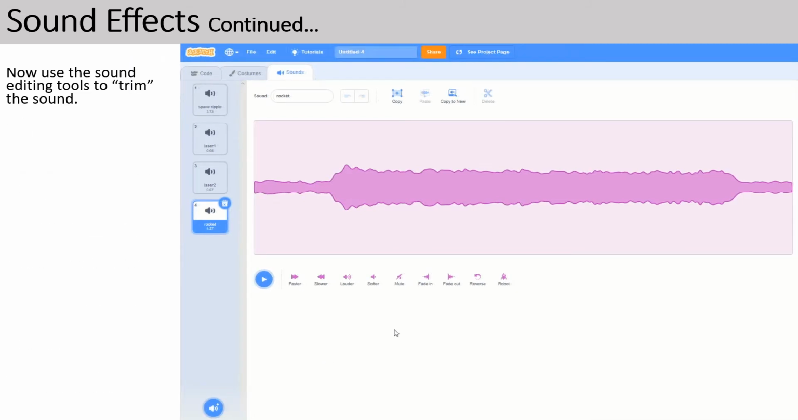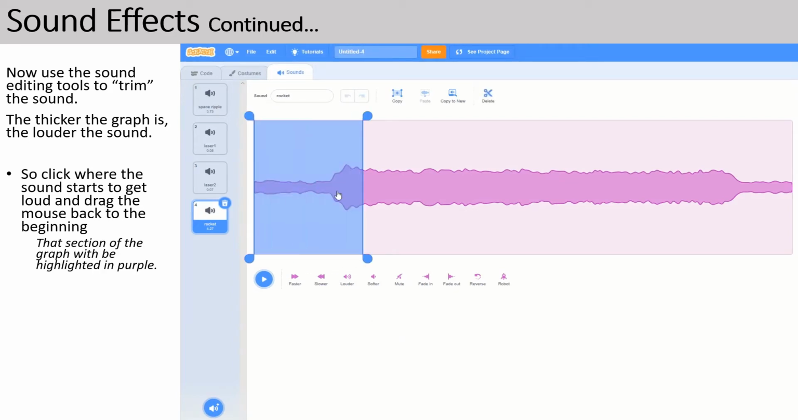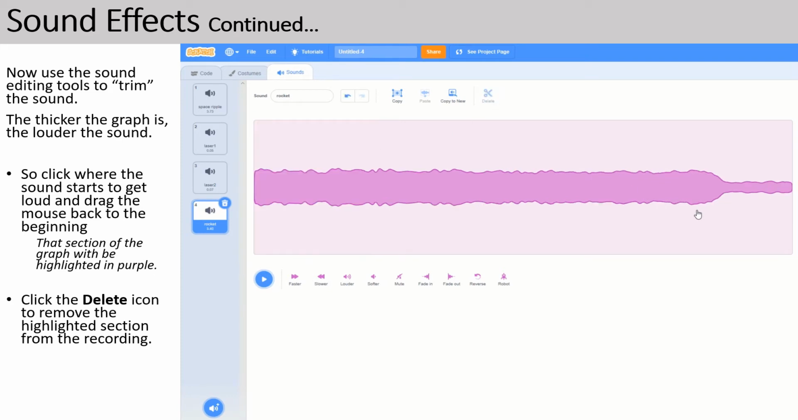Now use the sound editing tools to trim the sound. The thicker the graph is, the louder the sound. So click where the sound starts to get loud and drag the mouse back to the beginning. That section of the graph will be highlighted in purple. Click the Delete icon to remove the highlighted section from the recording, and then do the same at the end of the graph.